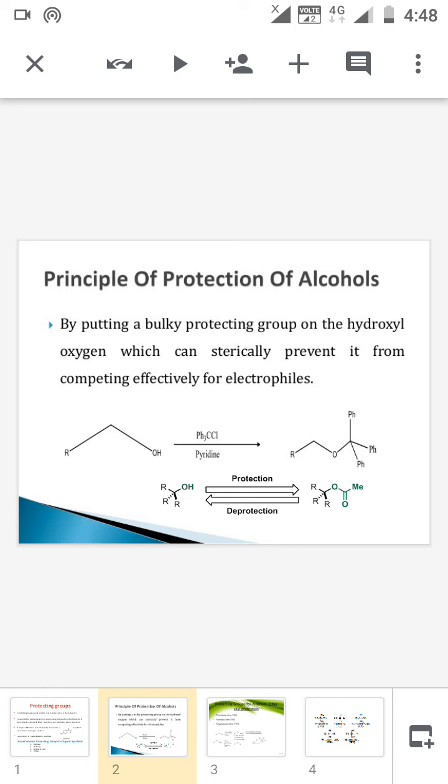See here in the example, it is given an alcohol. If you are using Ph3CCl as a protective group, the hydrogen in the hydroxyl group combines with the chlorine in the protective group and HCl is eliminated. So the hydrogen is replaced by a bulkier group, that is CPh3, trityl. So we can easily make the reaction on this material, and after the desired reaction we can eliminate the protective group, which is represented in the bottom, and regenerate the functional group again.